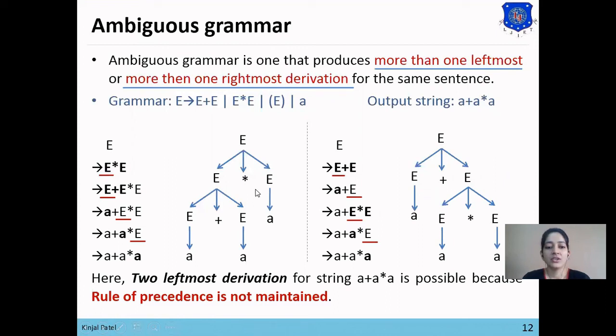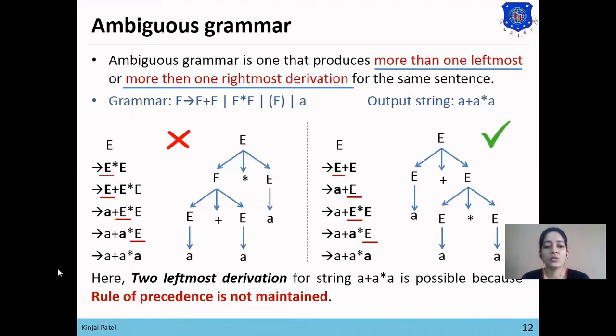Now the issue is why these two leftmost derivations have been generated from this grammar. Because this grammar is ambiguous. Why is this grammar ambiguous and why has it generated two leftmost derivations? Because the rule of precedence is not maintained in the above grammar. So one of the trees does not follow the rule of precedence. Which one is wrong? The second one is right and the first one is wrong.